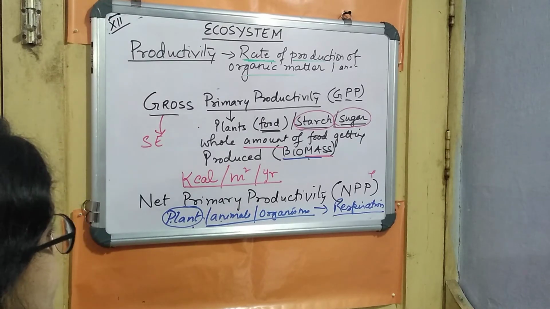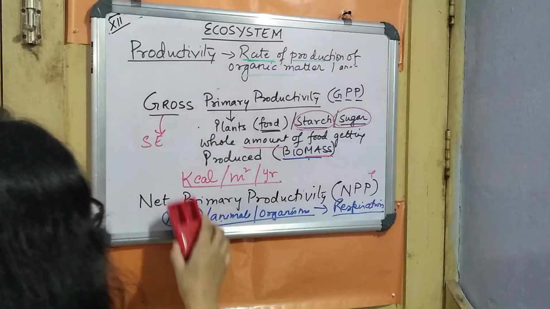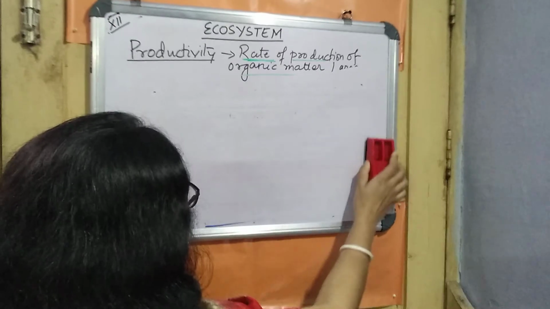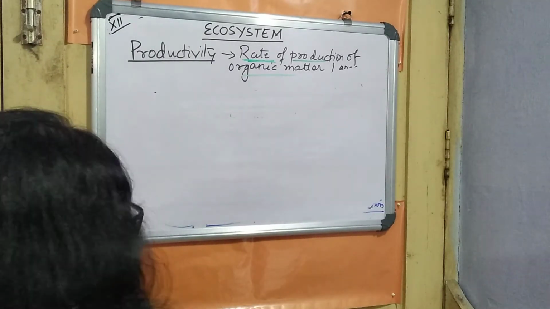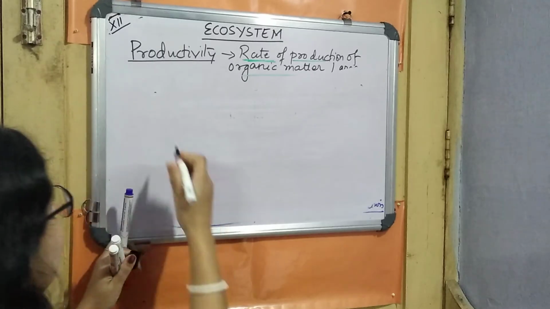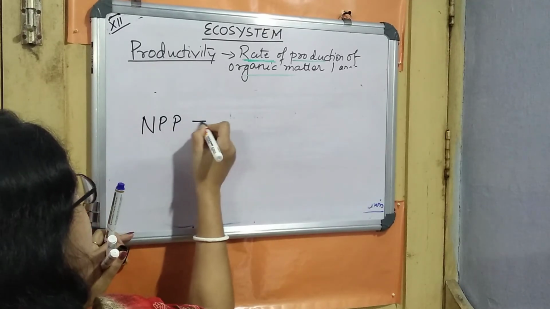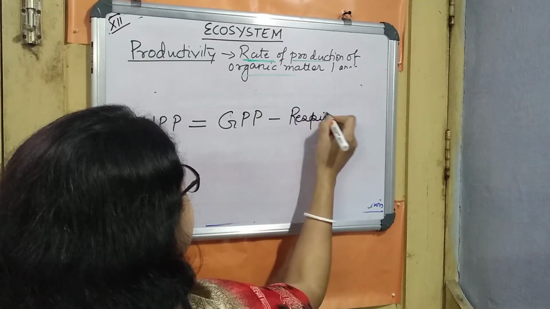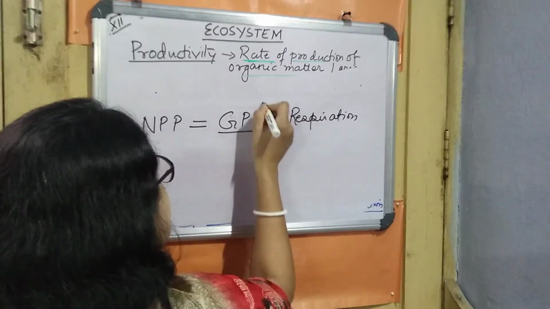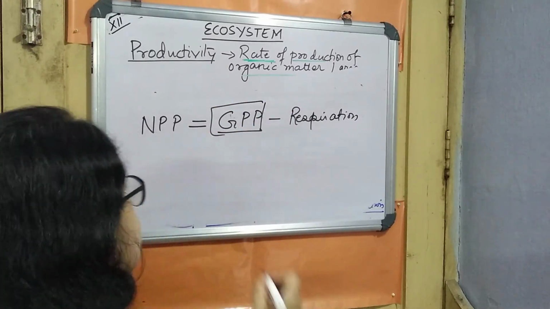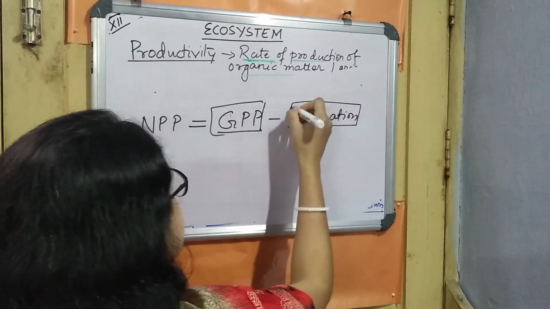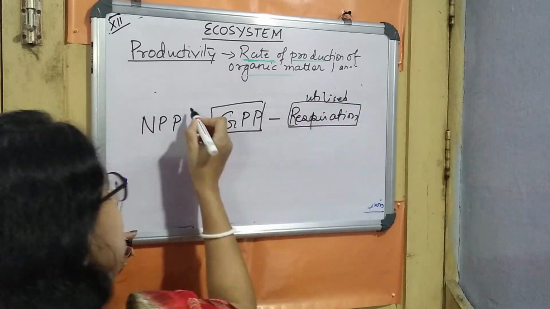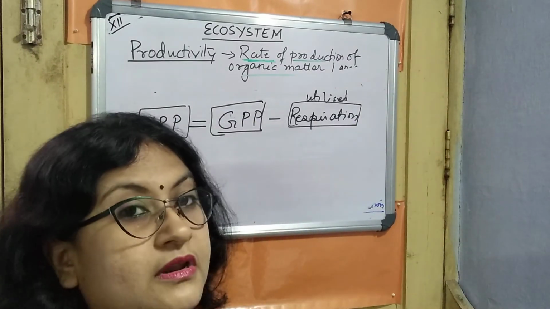Before we move on to the next part, we have to know the relation between these two. I think this part is clear: what is the gross and what is the net? The relation is NPP equals GPP minus respiration. GPP is the total amount of biomass getting produced. Then the respiration is the part utilized in respiration, and what is left over is the net primary productivity.